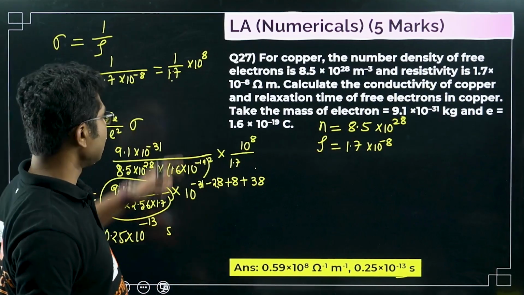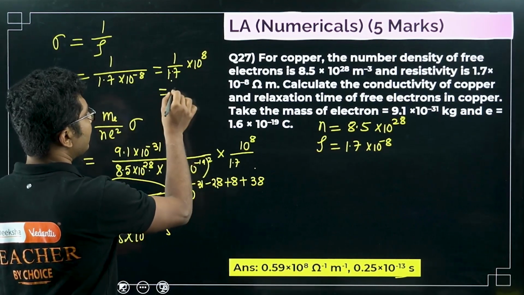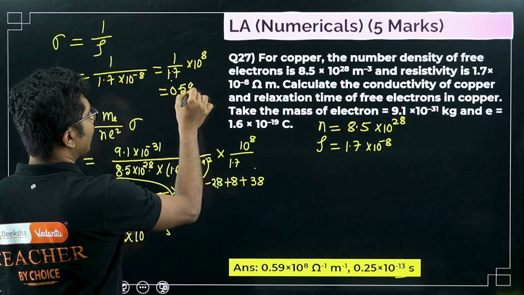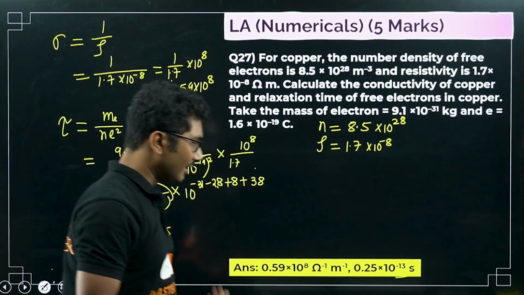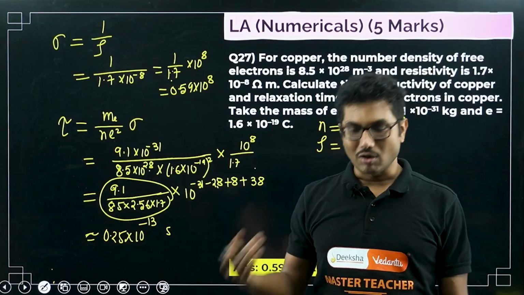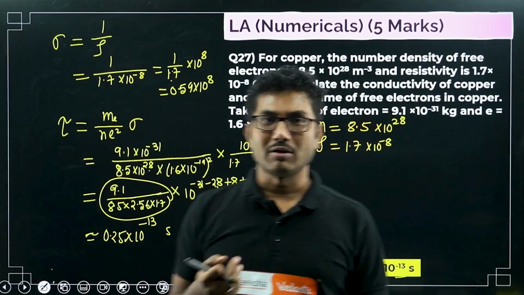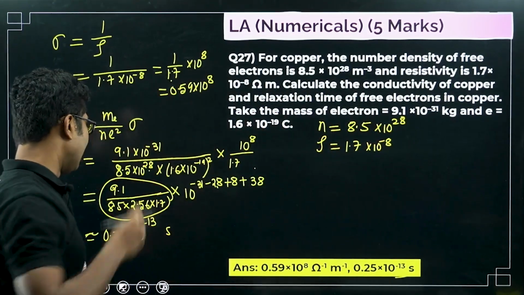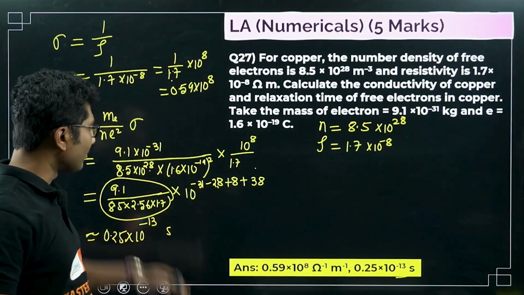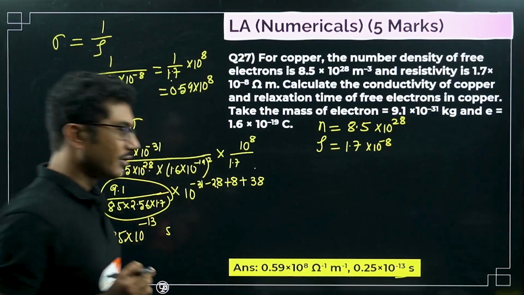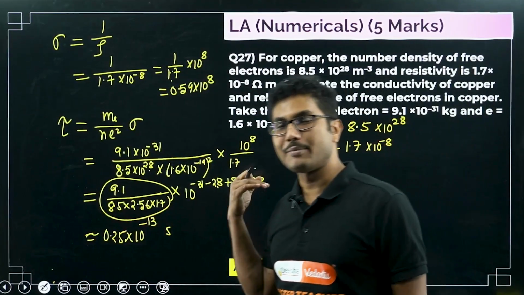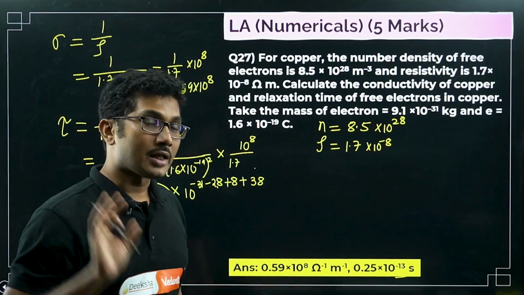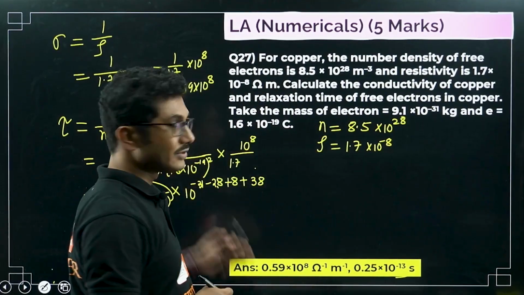And if you calculate this, it will be 0.59. So you have access to the calculator, so you can answer this. Now remember that in your board exam the values are not always super nice. Not always will you get the answer, but if you apply the formulas one by one and try to solve the question, you can get up to 4 marks even if your final answer is incorrect, as long as you are following the steps.